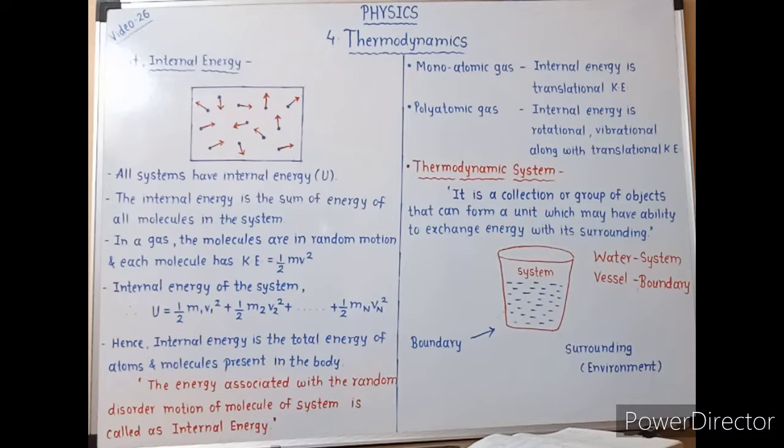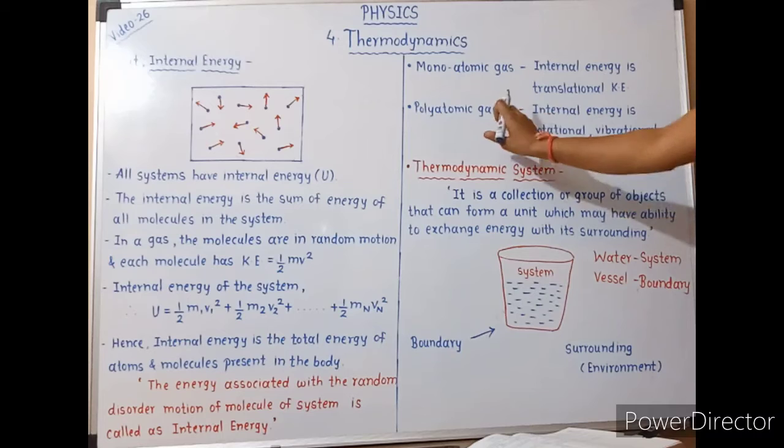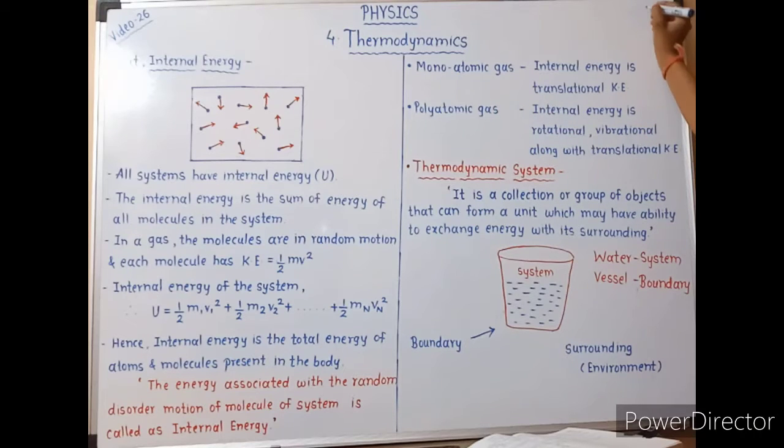Now, for a monoatomic gas, internal energy is translational kinetic energy. In the previous chapter on kinetic theory of gases, you studied that a monoatomic gas performs translational motion, so its internal energy is translational kinetic energy. And for a polyatomic gas, internal energy is rotational and vibrational along with translational kinetic energy.